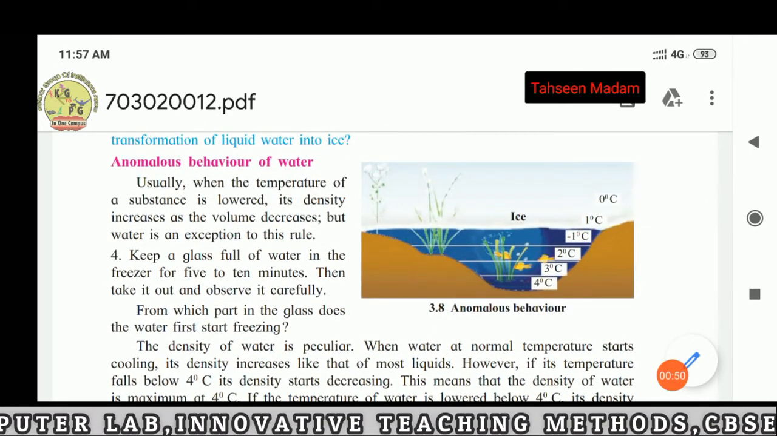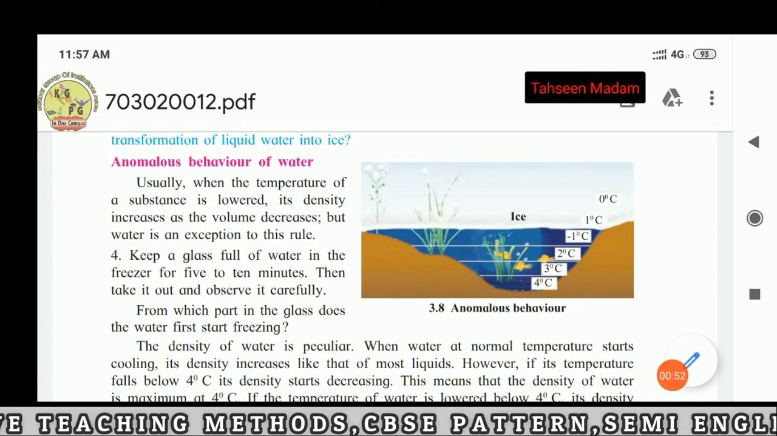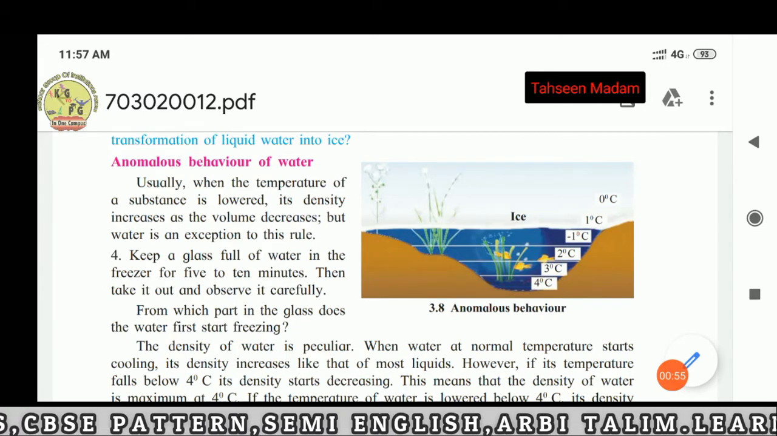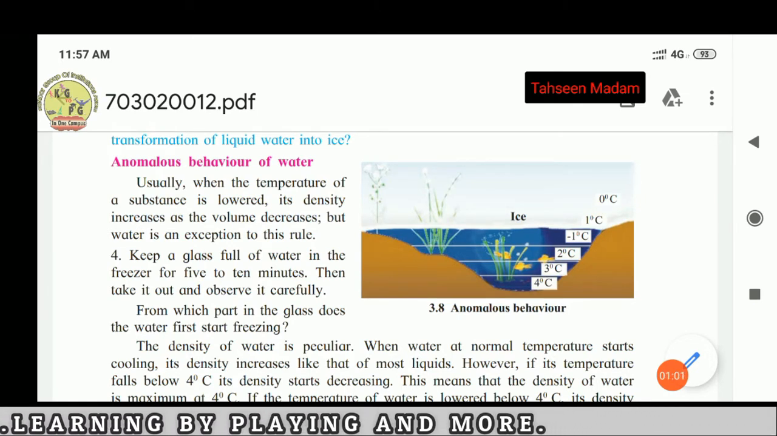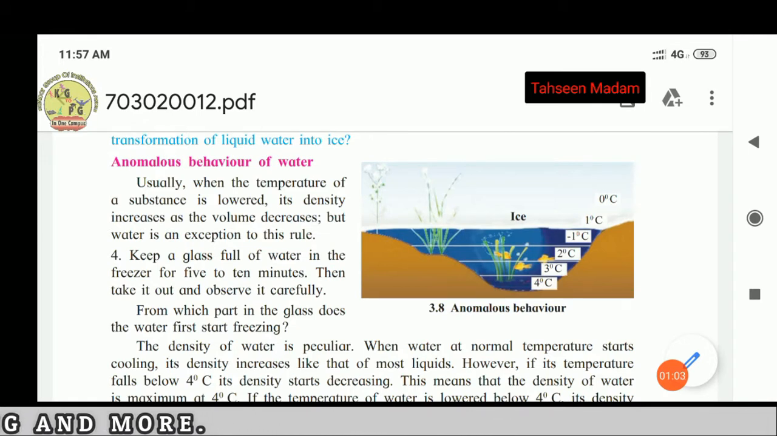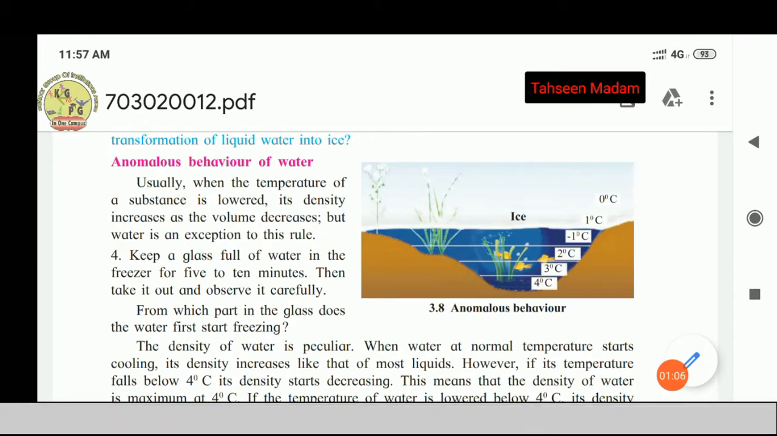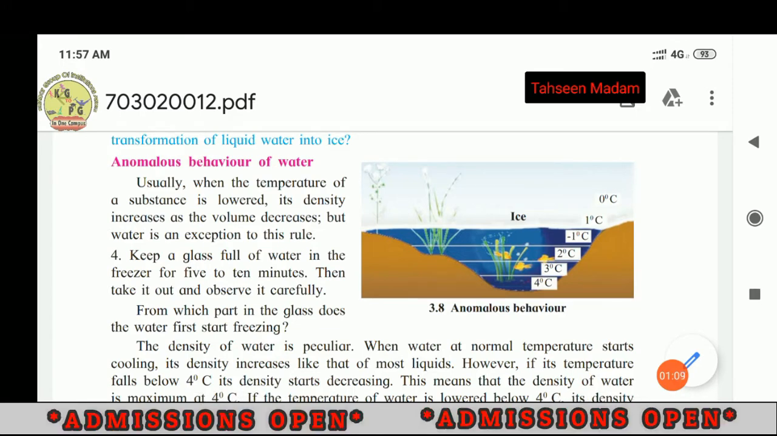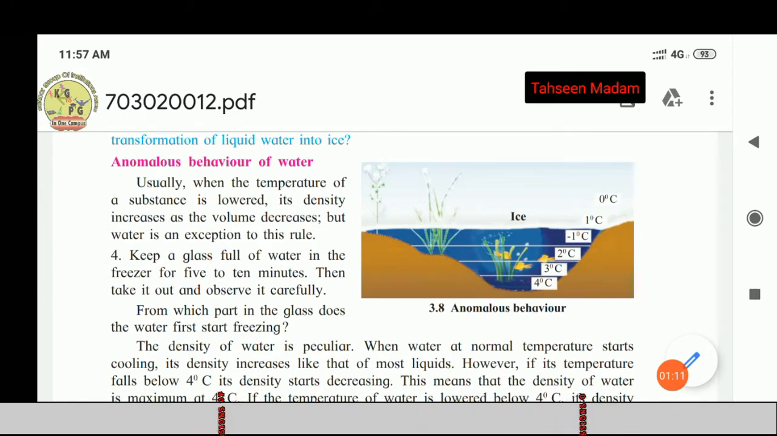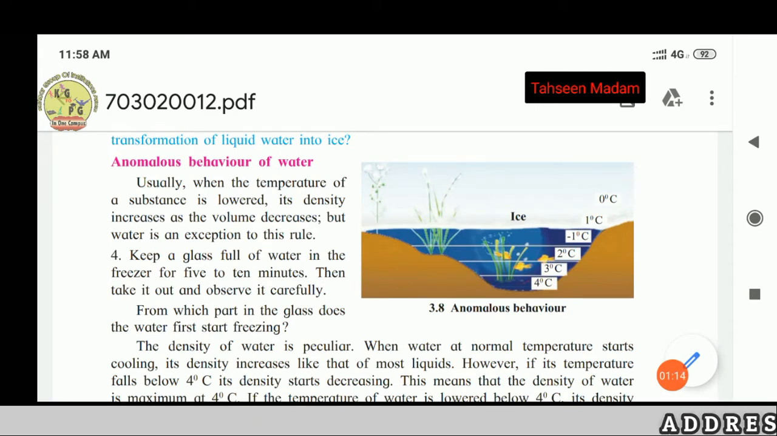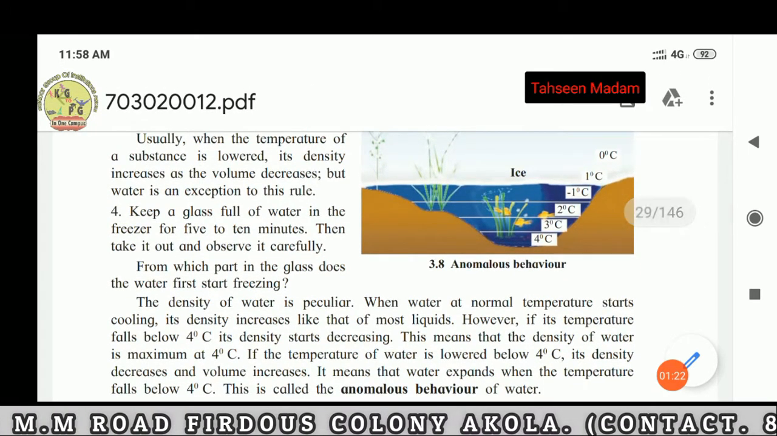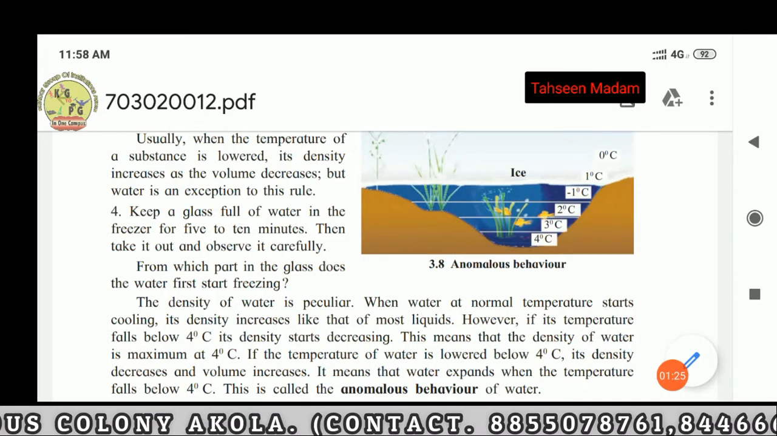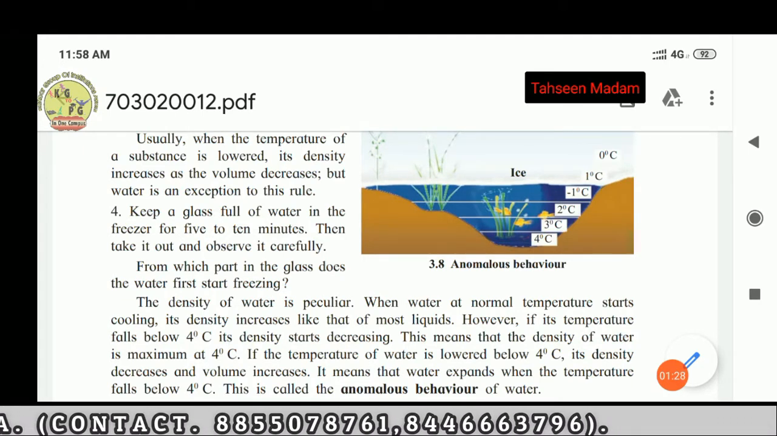Our next point is anomalous behavior of water. Usually when the temperature of a substance is lowered, its density increases as the volume decreases. But water is an exception to this rule. Fourth point, keep a glass full of water in the freezer for 5 to 10 minutes, then take it out and observe it carefully. From which part in the glass does the water first start freezing?